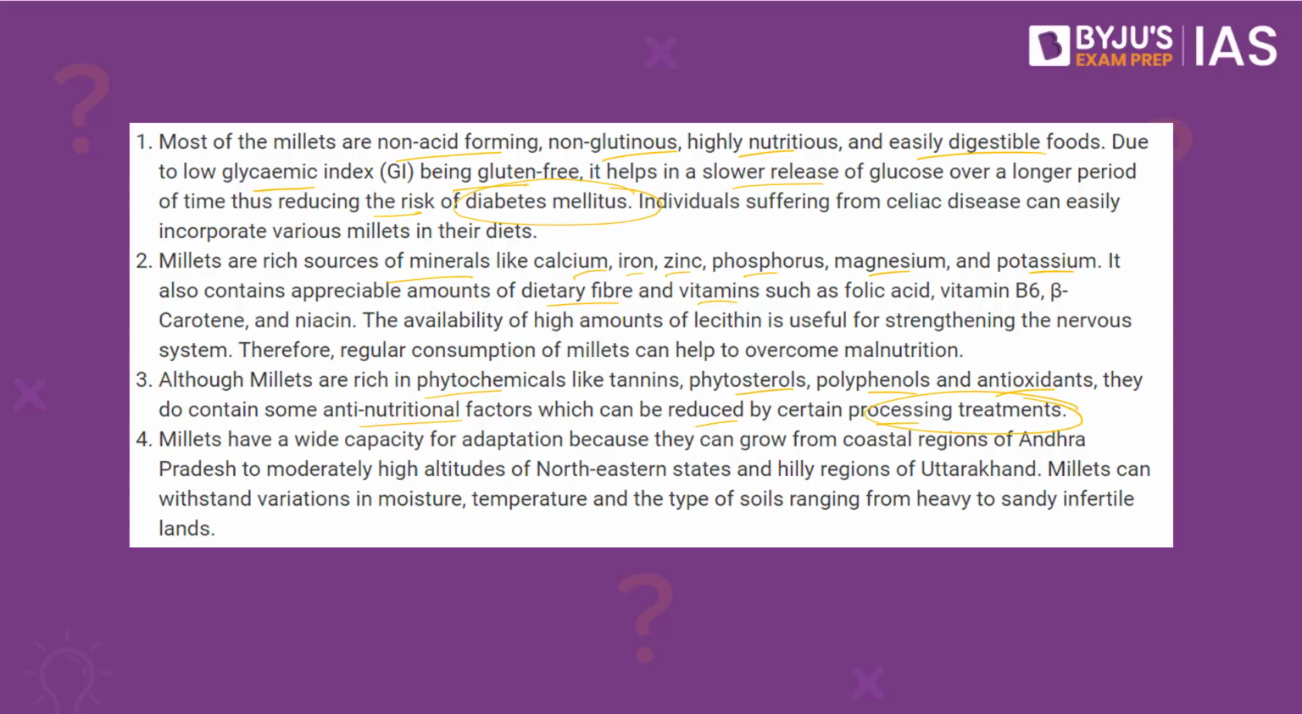Millets have a wide capacity for adaptation because they can grow from coastal regions of Andhra Pradesh to moderately high altitudes of northeastern states and hilly regions of Uttarakhand as well. So we have the flexibility that these millets can be grown in those areas where it can be rain fed or it need not be rain fed, where the soil conditions are really good or where the soil conditions are not really good. So it helps all these states and all these regions to grow millets. That is where the yield for these crops will also increase.